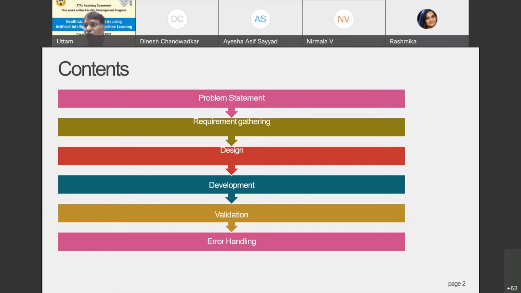Designs involve various kinds of electronic circuits, mechanical circuits, some kind of power modules, and so on. Once we have designed, we try to develop the actual prototype. Once we have created a prototype, we try to validate it. While validating the prototype, what errors occur during testing and validation? What possible errors may occur, and how can we eliminate them?